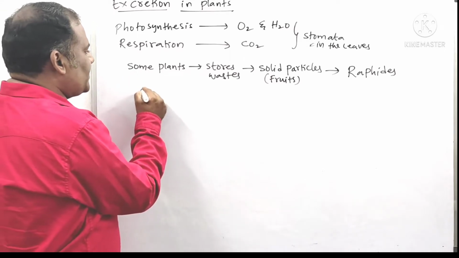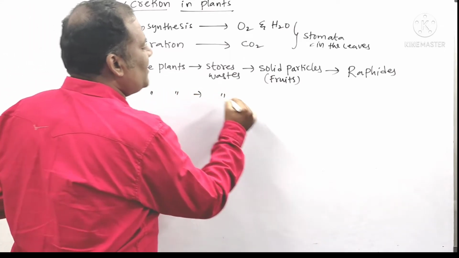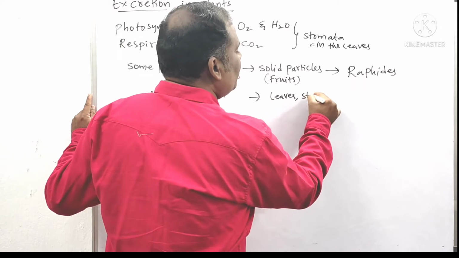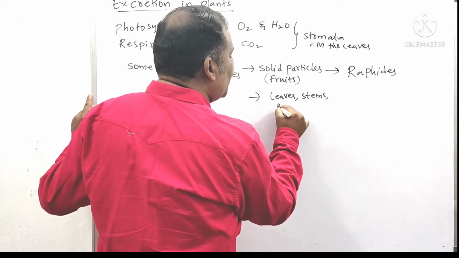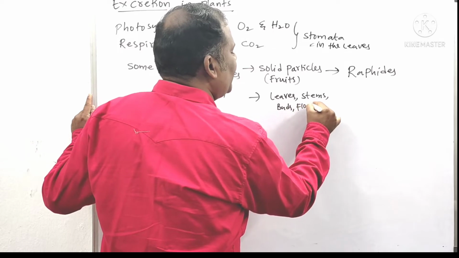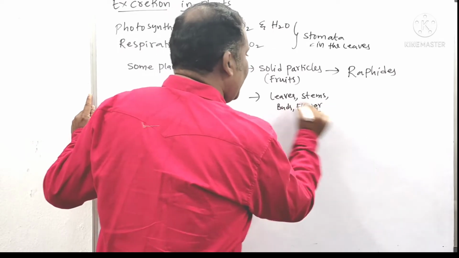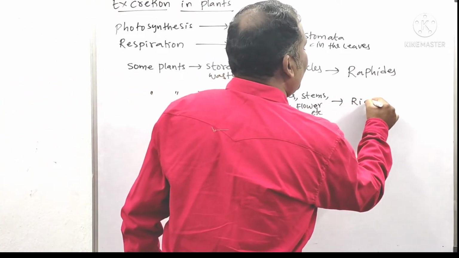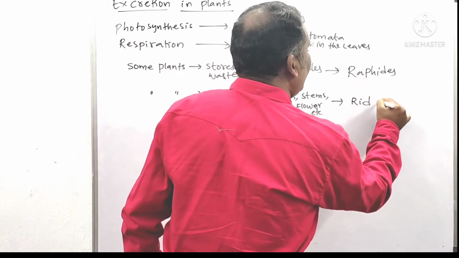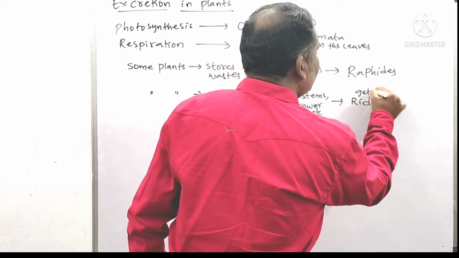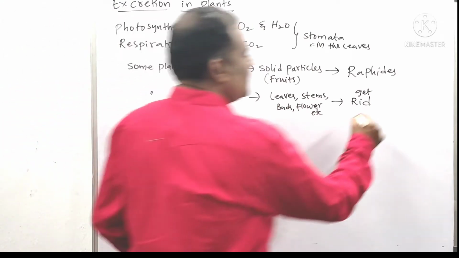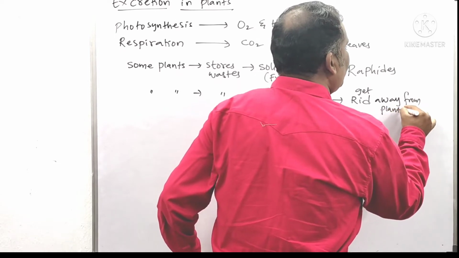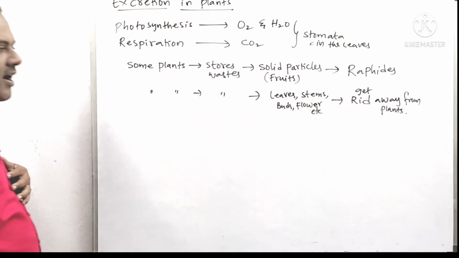And next, not only this, some more plants are there. They store the waste materials in the form of leaves. Some will store in the form of what? Leaves. Some will be stored in the stems, some in the barks, some in the flowers. That is, in different parts they will store, and whenever they get ripened, they will get rid from the plant. Get rid away from what? Plants. Rid away means nothing but falling from the plants.